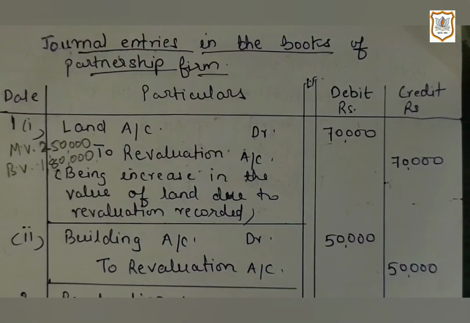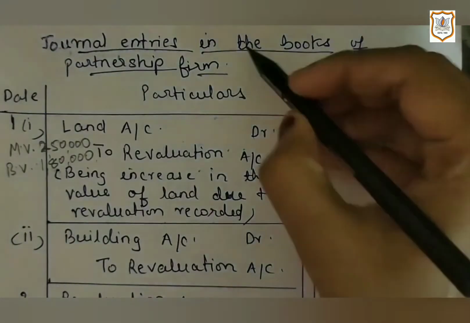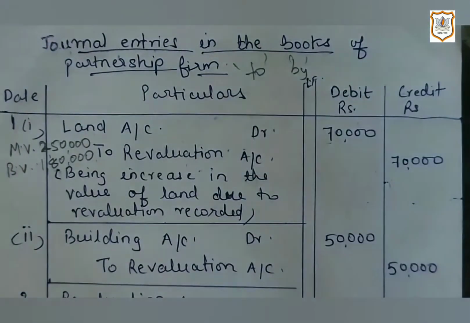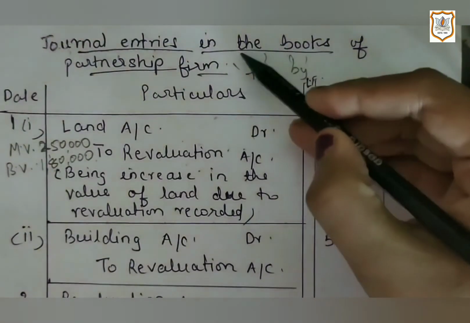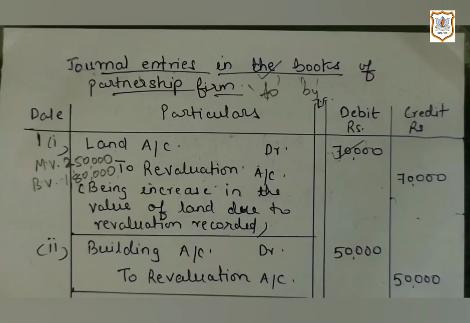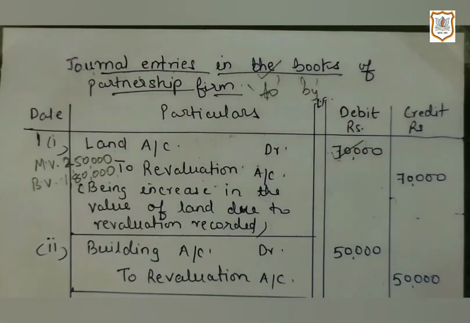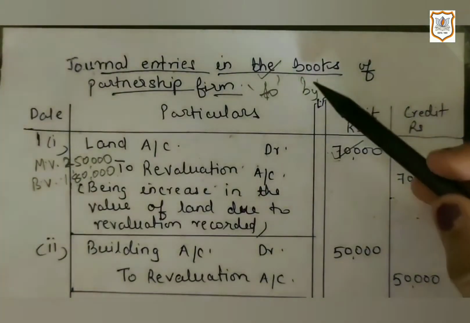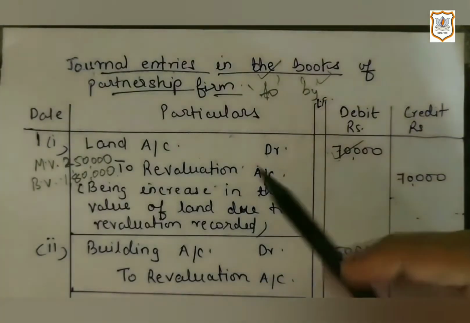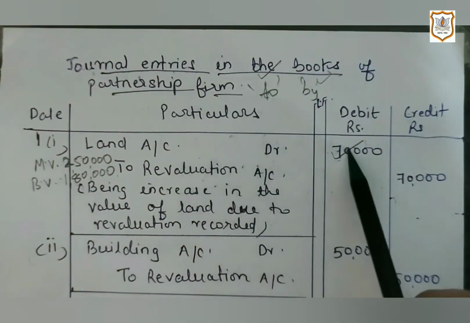So here you must have noticed the major difference between the two situations, that is, the use of the word "to" and the use of the word "by." In the first situation, with the word "to," you have to calculate profit or loss. And in the second situation, when the word "by" is used, you are given the profit or loss directly.